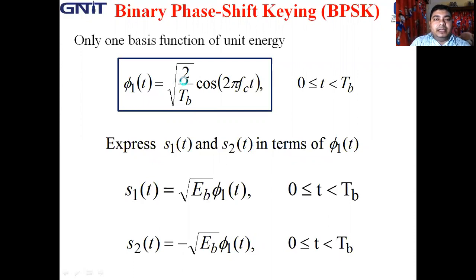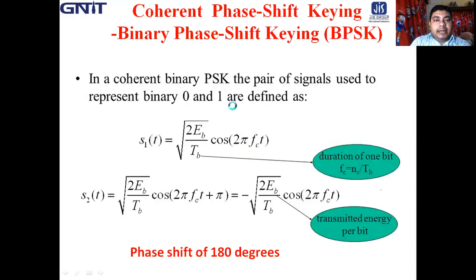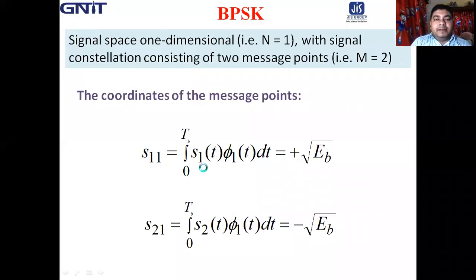This is phi 1(t), square root of 2 by TB cos 2 pi fct. And you know the value of S1(t), this is root over 2 EB by TB cos 2 pi fct. So by putting the values of S1(t) and phi 1(t) and after integrating, you can see that the value is plus root over EB.